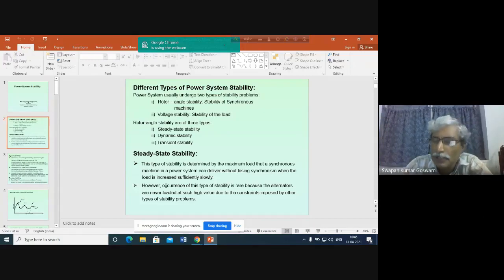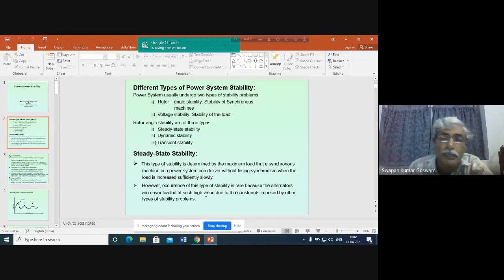In an actual system, this problem perhaps will never occur because load changes will always involve some change in speed of the generator, and there will be some oscillation of the generator rotor in that case. But in the discussion of steady state stability, we shall assume that there will be no oscillation in the rotor of the generator.